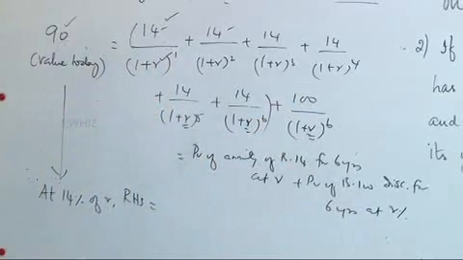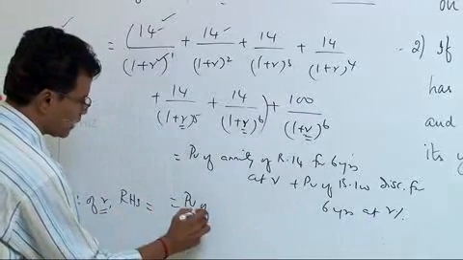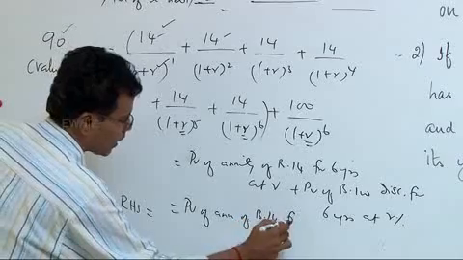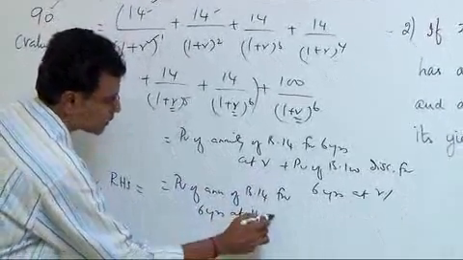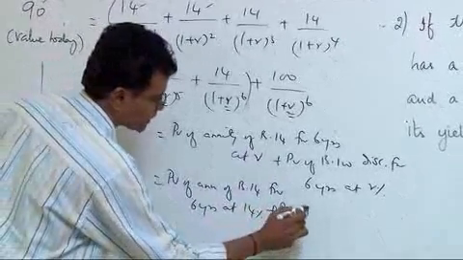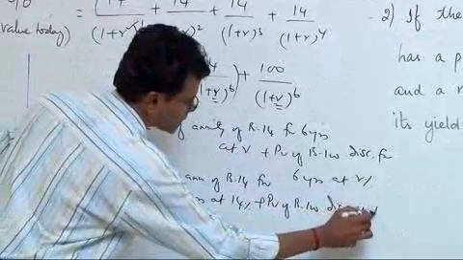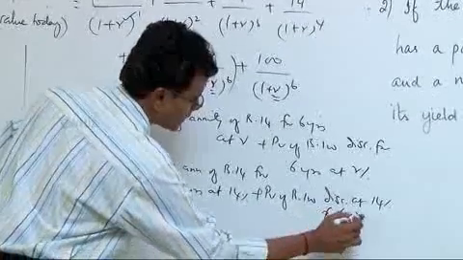Let us presume at 14% of R, PV of annuity of rupees 14 for 6 years at 14% plus PV of rupees 100 discounted at 14% for 6 years. So this is one single amount.